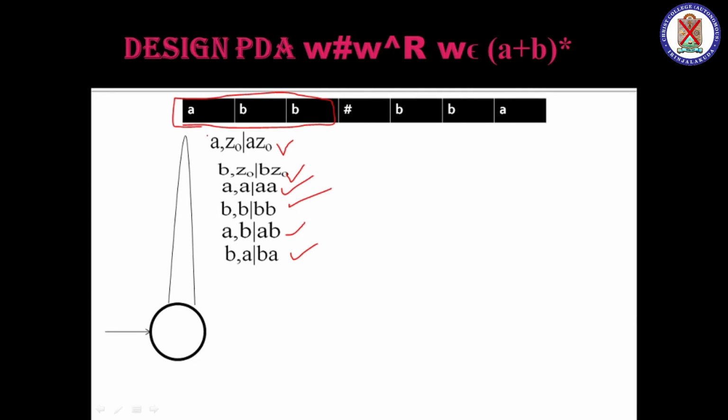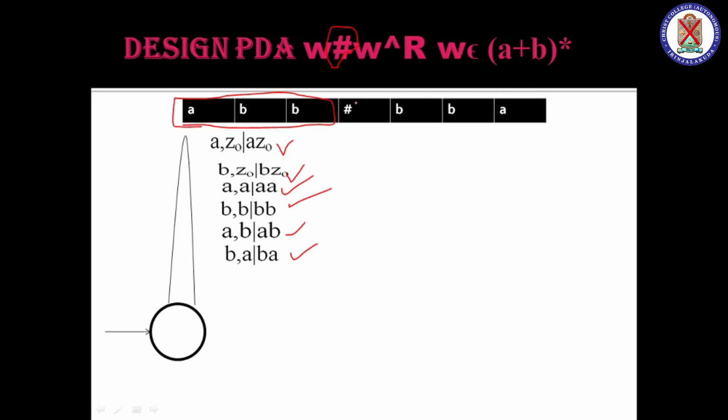Because what is the condition here? W hash W reverse means W must occur, isn't it? It cannot be avoided. So bypassing in a PDA and bypassing in a DFA is different. In a DFA, whether that symbol occurs or not, we can just loop it because it's a zero or more occurrence.